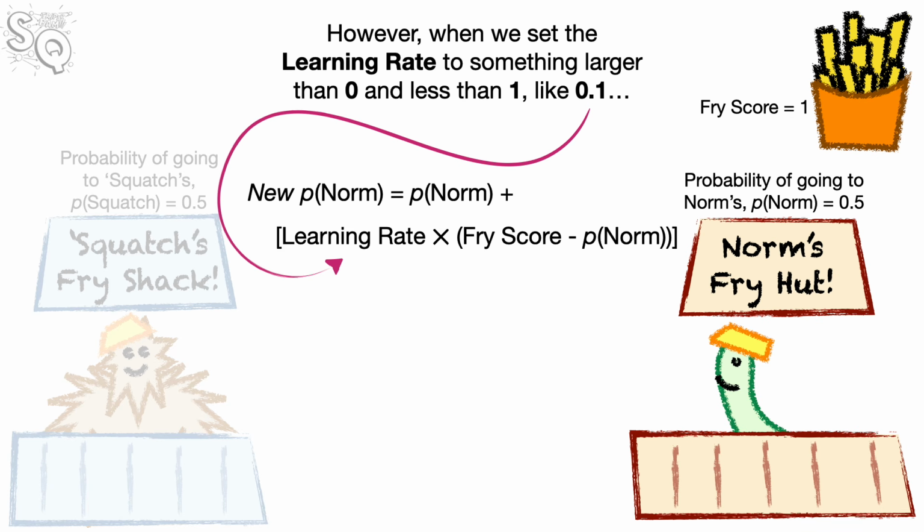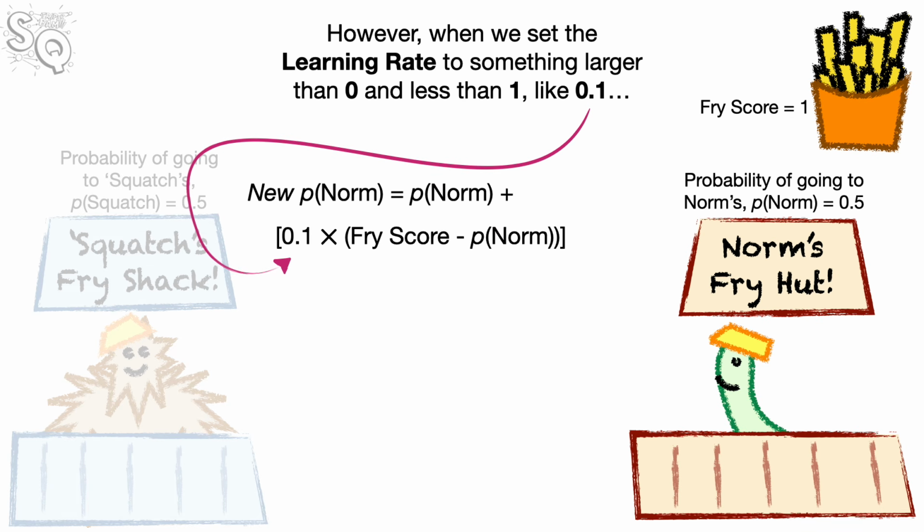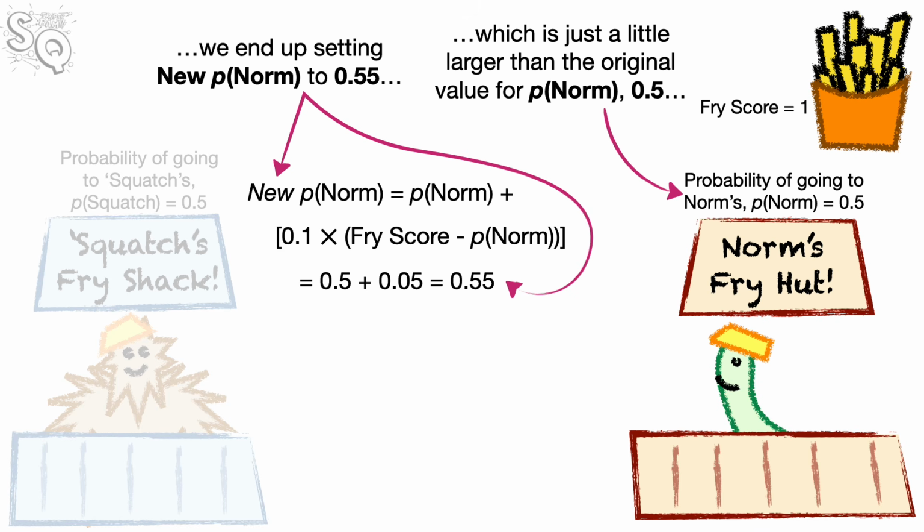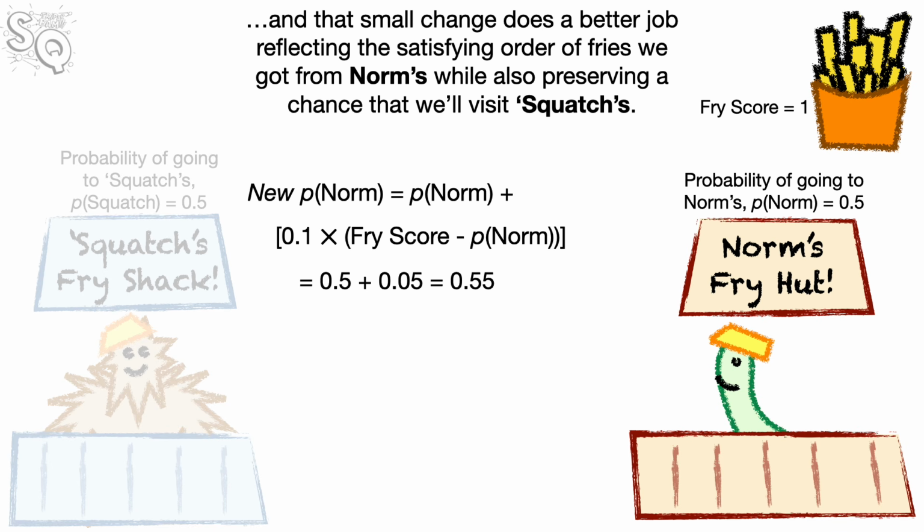However, when we set the learning rate to something larger than 0 and less than 1, like 0.1, we end up setting new p-norm to 0.55, which is just a little larger than the original value for p-norm, 0.5. And that small change does a better job reflecting the satisfying order of fries we got from Norm's, while also preserving a chance that we'll visit Squatch's.